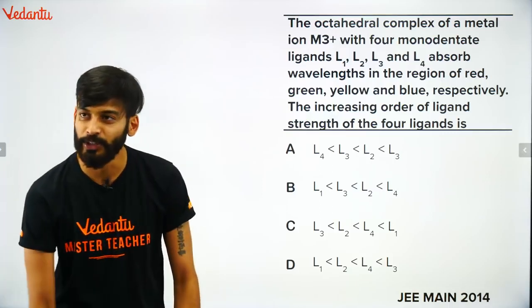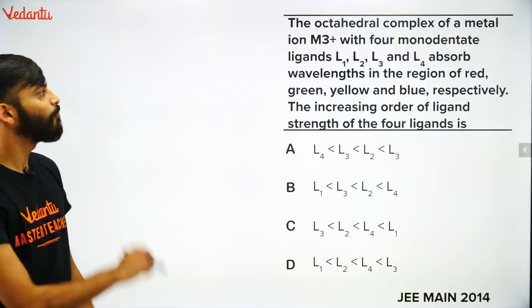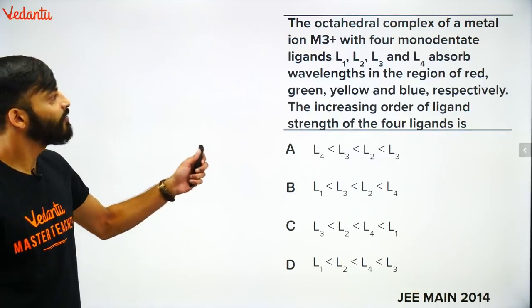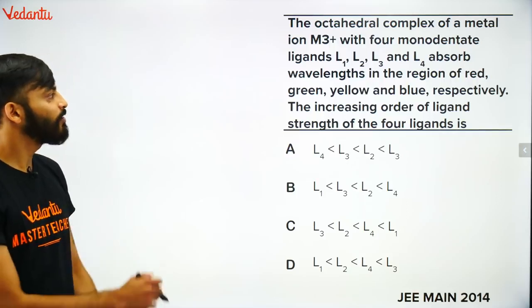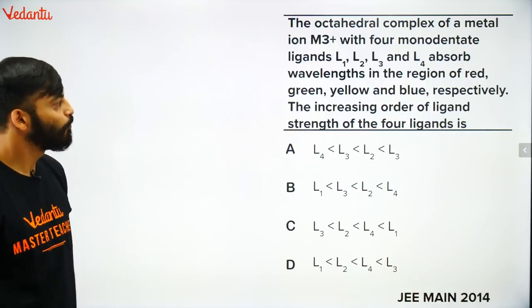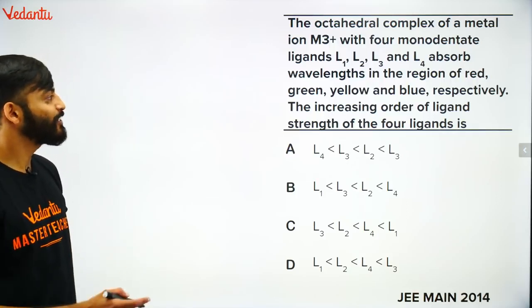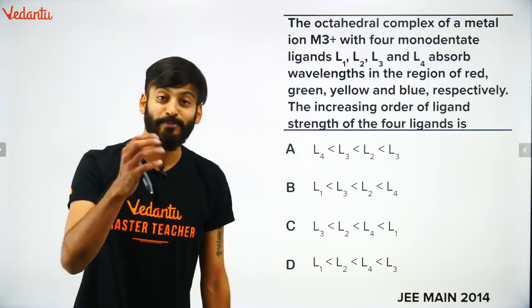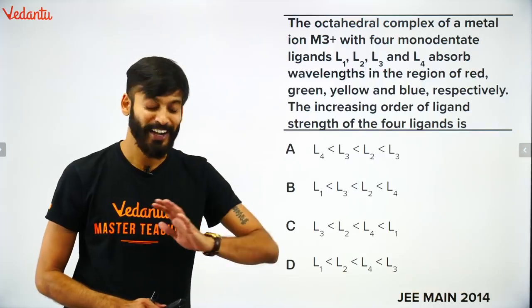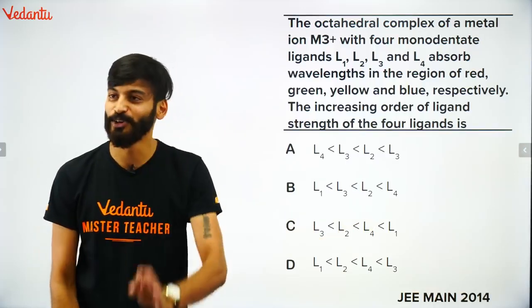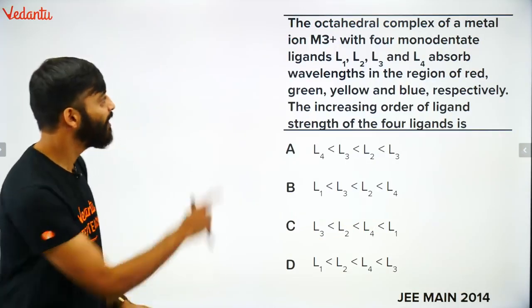All right, let me do with you guys. The octahedral complex of a metal in which 4 monodentate ligands are there, L1, L2, L3, L4, absorb wavelength of light in red, green, yellow, blue respectively. The increasing, by the help of absorption of the light, they are asking ligand strength. How interesting question. This is a mind-blowing question. Let us go through it one by one. ठीक है?